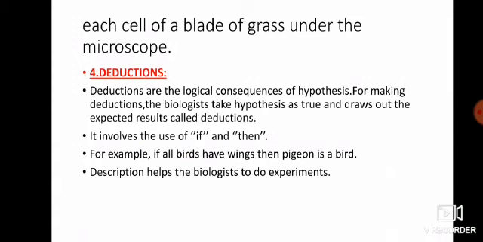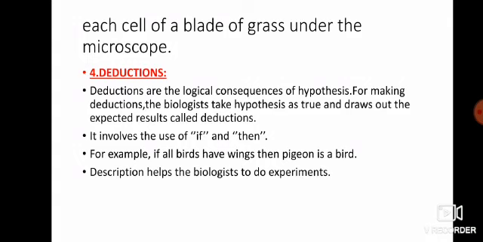For example, if you say that if a pigeon is a bird, then all birds have wings, have feathers. So we are using two words, if and then. These are the most important words when we are making deductions, and deductions are logical consequences of the hypothesis. And for making deductions, biologists take the hypothesis. Means first biologists will take the hypothesis, and then they will make deductions from the hypothesis. And in this, the two words if and then must be used.